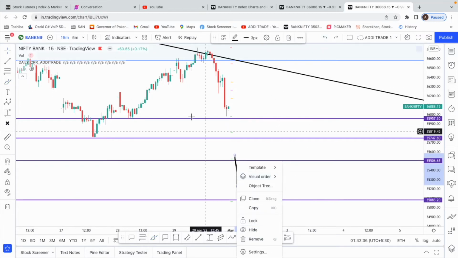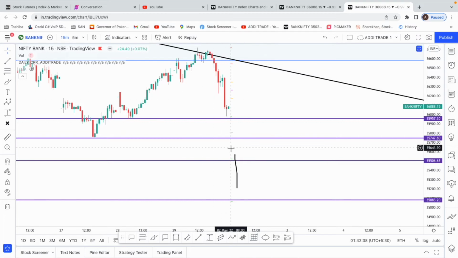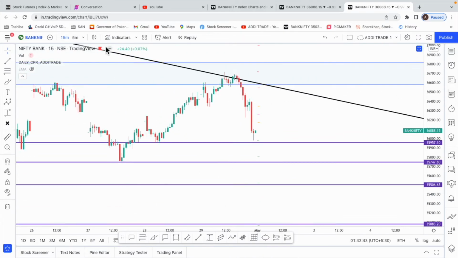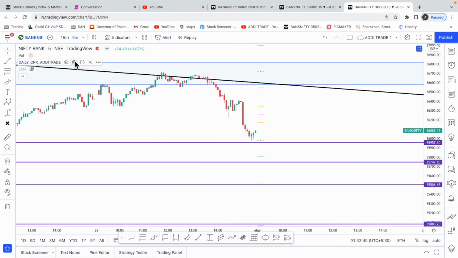Now for an example of what I said, I'll show you a beautiful example on Friday itself. We'll just shift to a 5-minute chart and I'll put on the historical CPR.